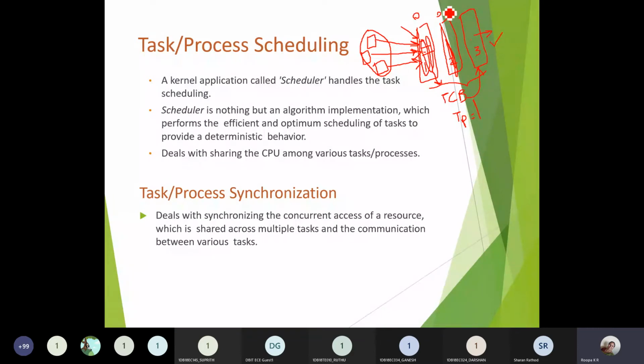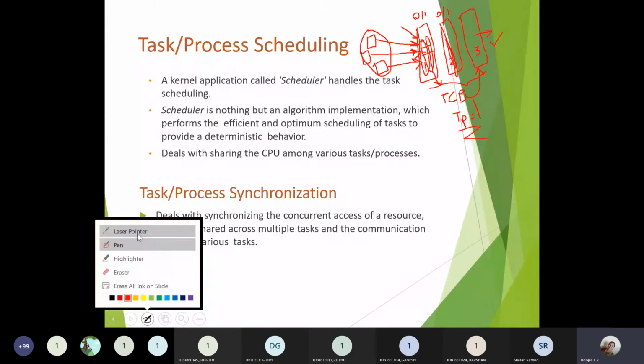After that, I can make the changes with respect to the other things. I can make this 1 if I want this to be executed first, or else this as 1, this has to be executed first. Accordingly, I'll make the changes with respect to task priority, and I'll make the other task be executed. So this is about task management.